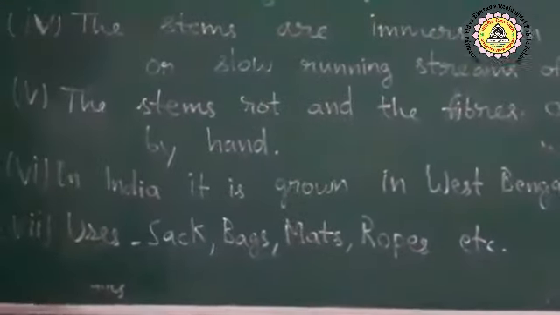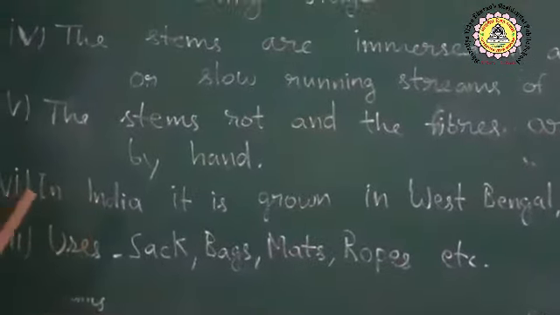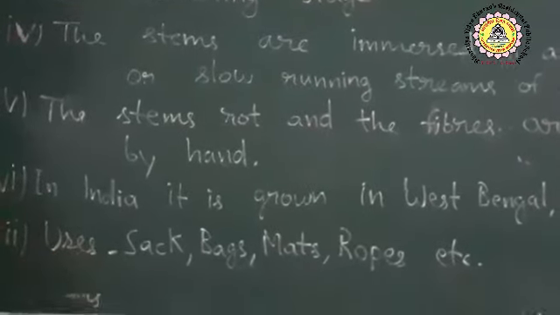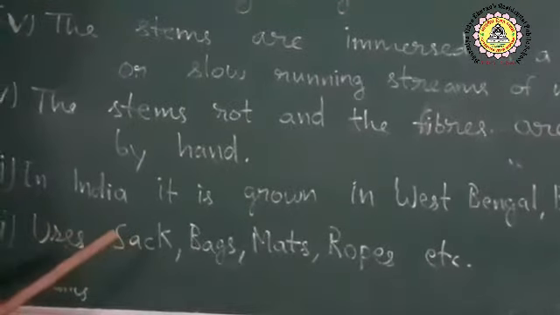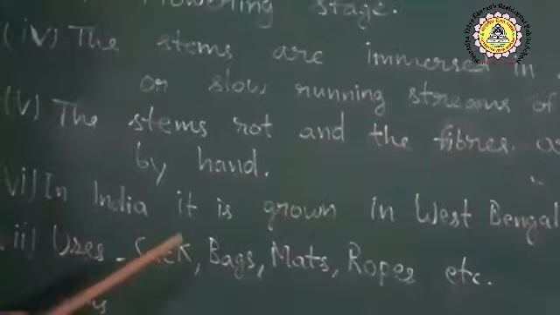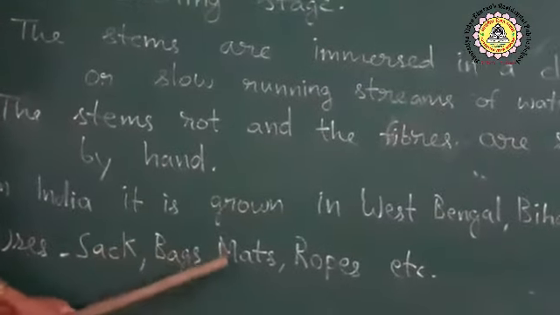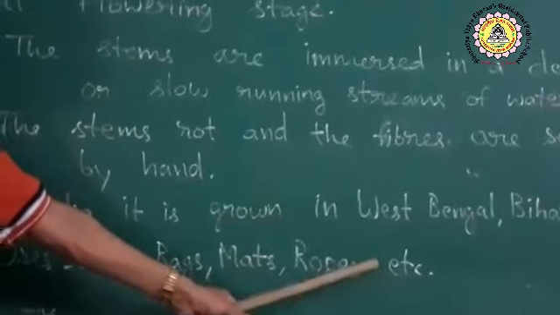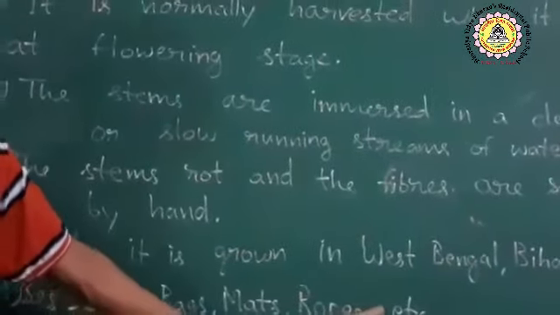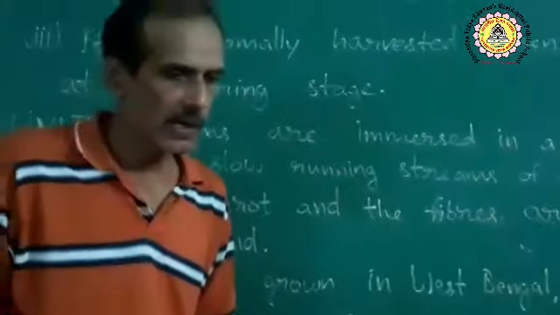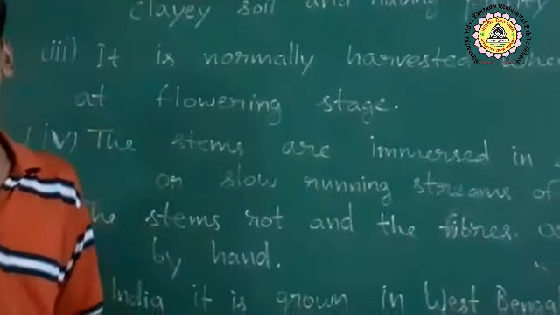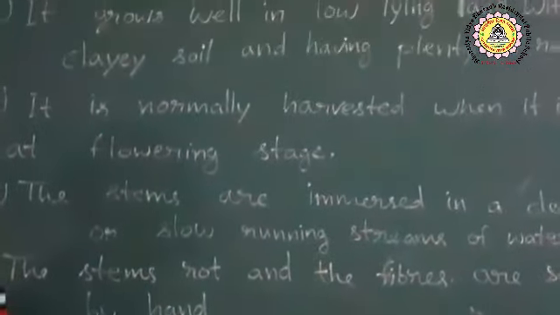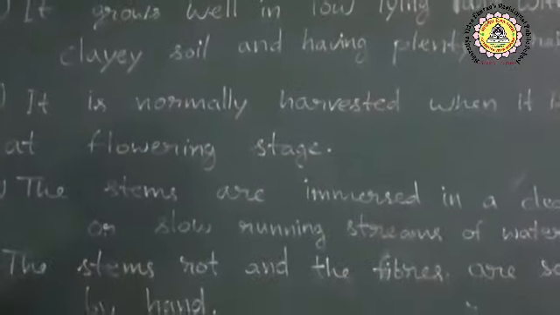Now, what are the uses of jute fiber? It is used for making packaging materials like sacks, bags, mats, ropes, etc. And all over the world also, India, Thailand, and Bangladesh are the major producers of jute. Next class we will discuss this.